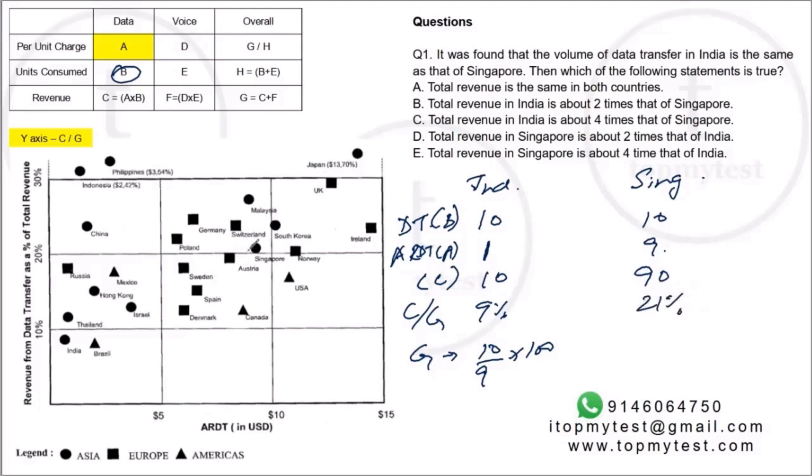Right. 21%. So Singapore's revenue would be 90 divided by 21 into 100. So you can find a ratio over here. 9 goes with this. So it will be 81, 21. Roughly 4 times. Singapore is roughly 4 times India. Option E will be our correct choice. Pretty straightforward if you understand how the data is represented.